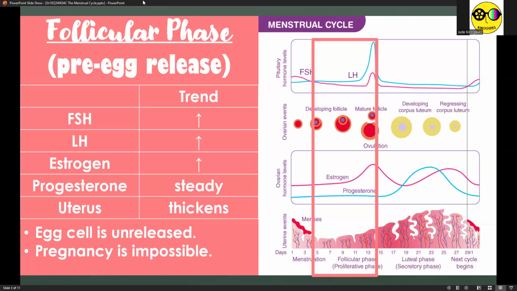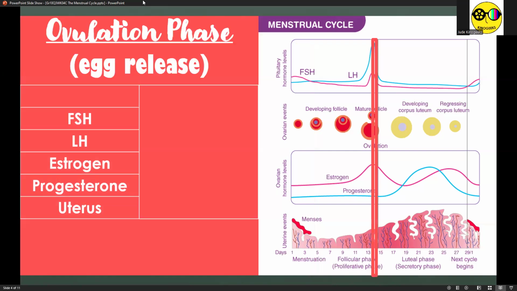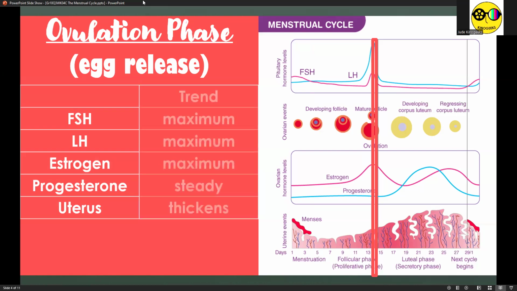All right. So let's move on to the second phase. What happens when the egg is now finally released? We call that the ovulation phase. The release of the egg cell, at least one egg cell every month. So let's take a look at the concentration of the pituitary and ovarian hormones, as well as the thickness of the uterus. The pituitary hormones and estrogen all increase and are at their maximum concentrations because they're at their peaks. Progesterone's concentration is still steady, while the uterus also thickens.